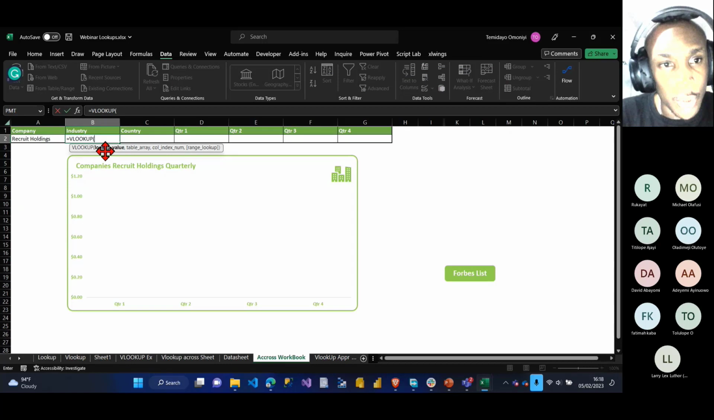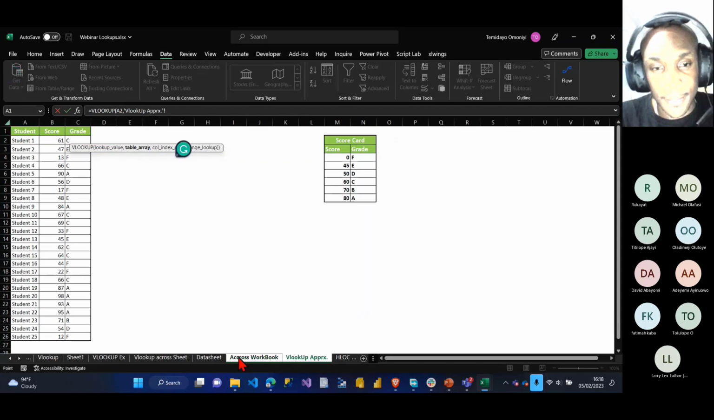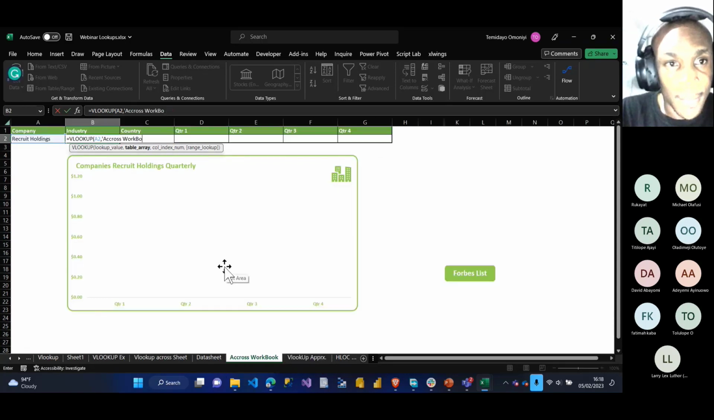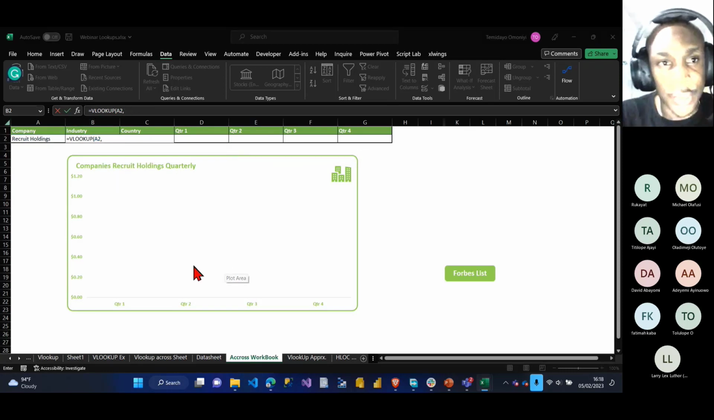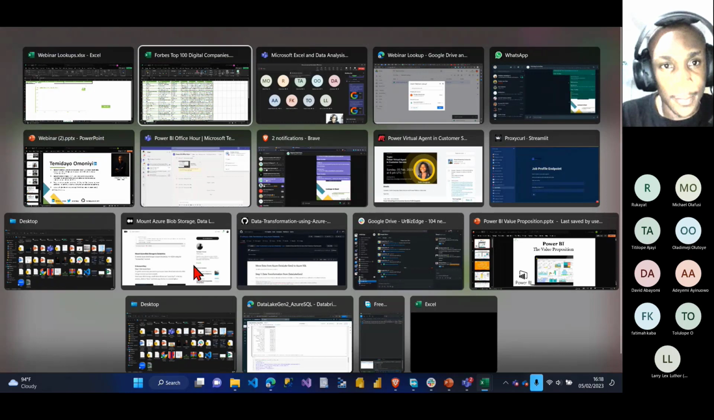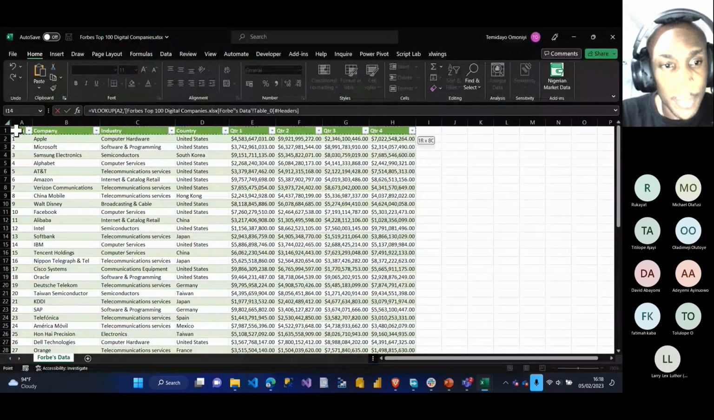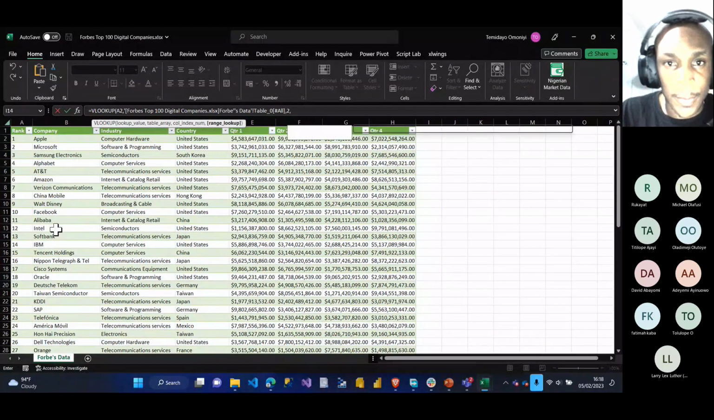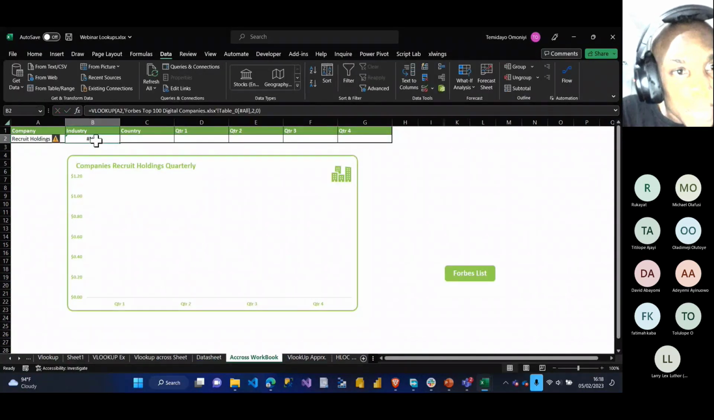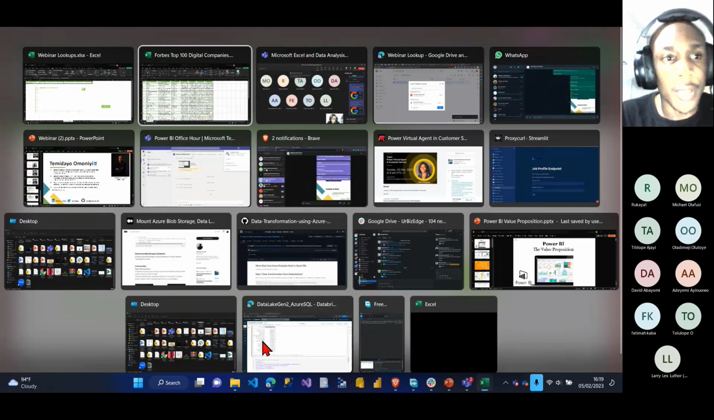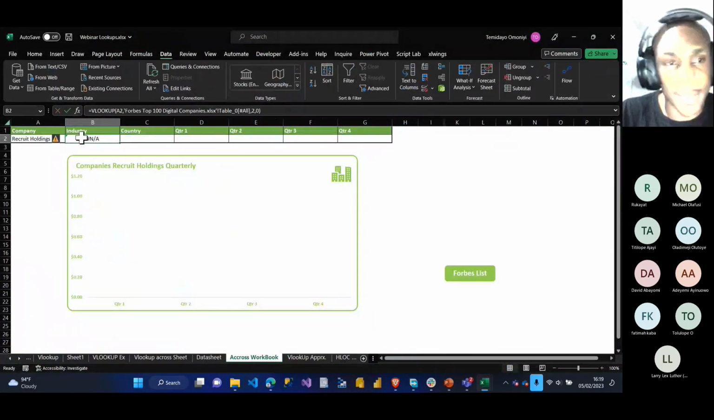So if I say equals to VLOOKUP, lookup value is this one here, comma. Table array is this entire, oh, sorry, I made a mistake. Lookup value. Table array now is the next sheet, this entire sheet here, comma. Column index number for the company I'm looking for is 2, comma 0, close my bracket, enter. Oh, okay, I'm looking for industry. Okay, industry should be 3.